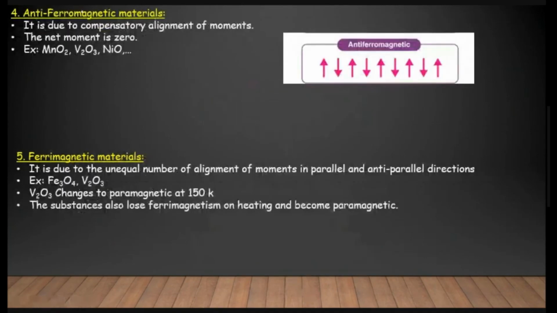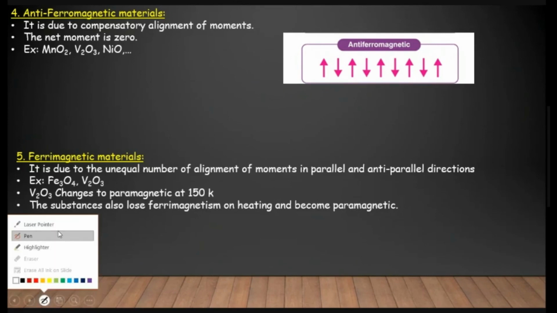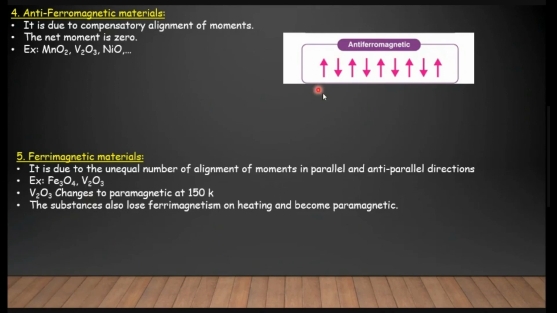Fourth one is antiferromagnetic materials. In antiferromagnetic substances, there is a compensatory alignment of magnetic moments, so there is a net zero moment. One magnetic moment is upward, another is downward, so they cancel each other and the net magnetic moment is zero. Examples are manganese oxide, vanadium oxide and nickel oxide.